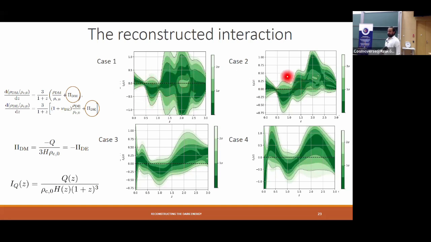But when we allow W0 to be free, we have a much more well-behaved function, a little bit at least. And we also find a similar transition to the other 2 papers, where we are allowing a transition from positive to negative, then again to positive, and it's preferred by at least 1 sigma preference over lambda CDM. We have similar results with the Gaussian process approach here in cases 3 and 4.